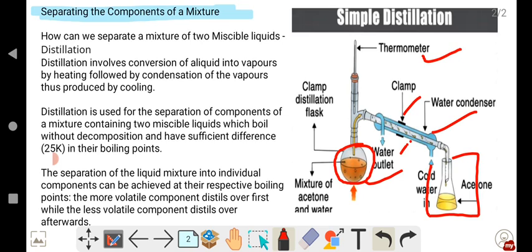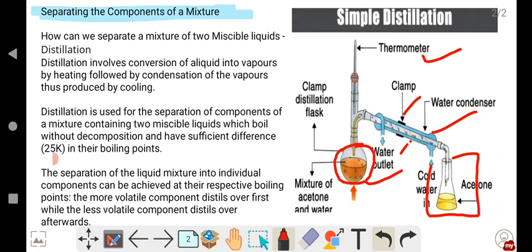Distillation is used for separation of components of a mixture containing two miscible liquids which boil without decomposition and have sufficient difference, that is 25 Kelvin, in their boiling points.